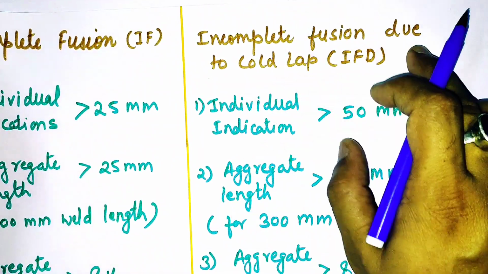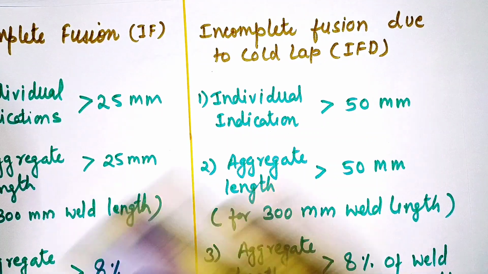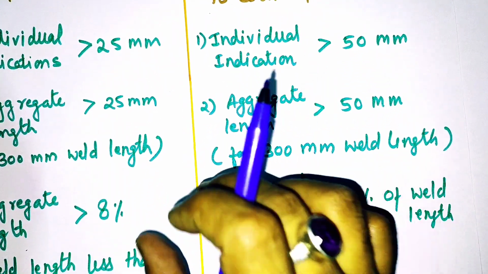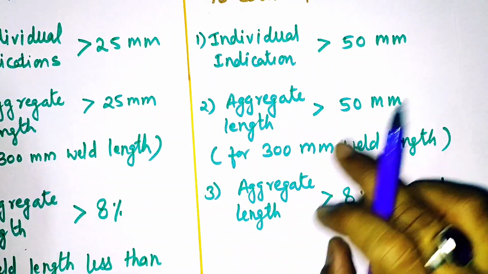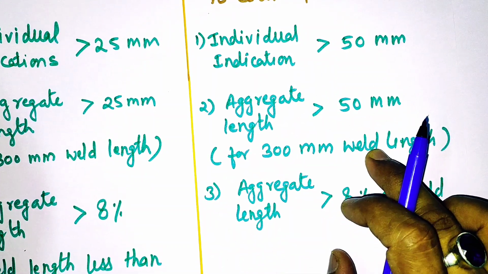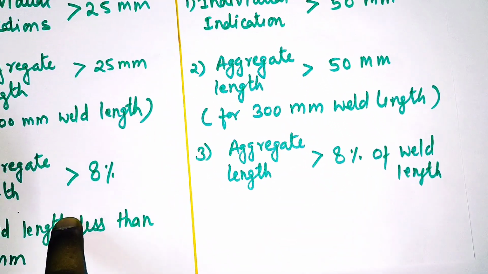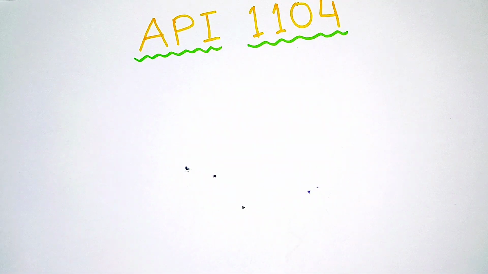Now second one, incomplete fusion due to cold lap. So if it is an individual indication more than 50 mm, we'll reject that. If it is aggregate, then the complete cumulative length or total length, if it is more than 50 mm in 300 mm weld length, we'll reject that. And third one is same like this, 8% of the weld length. So this is what incomplete fusion.